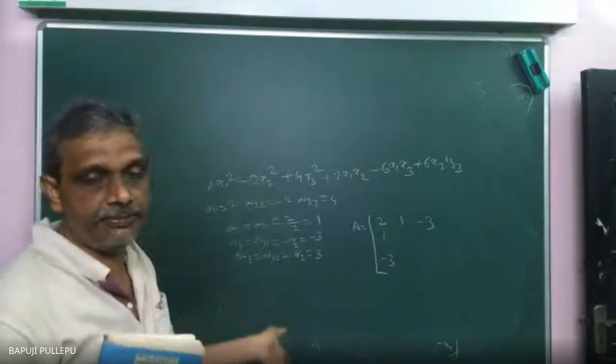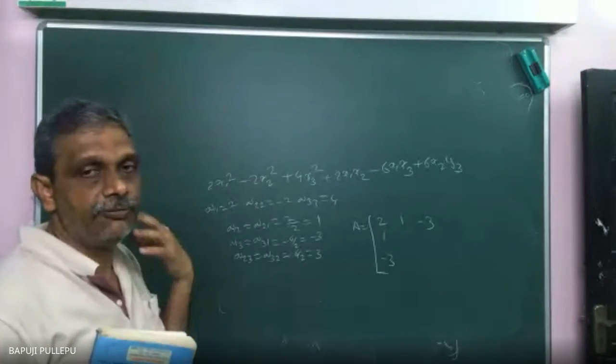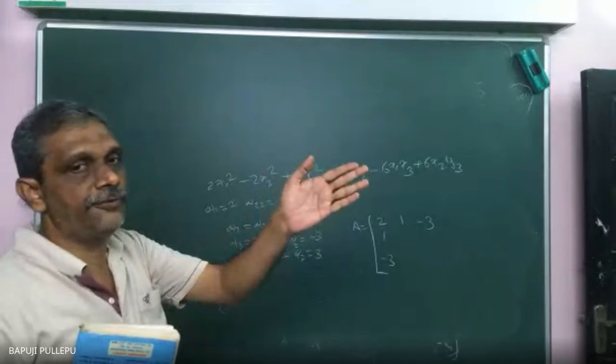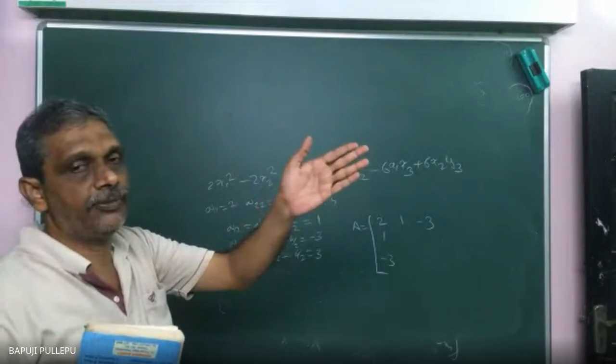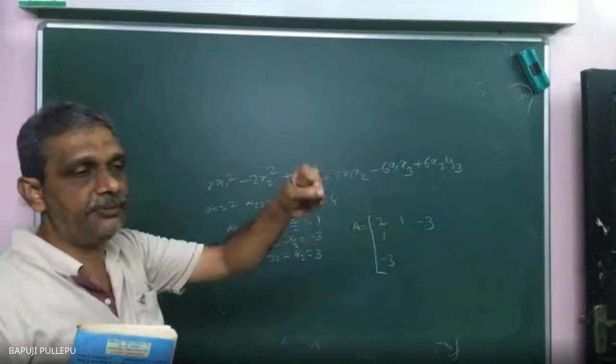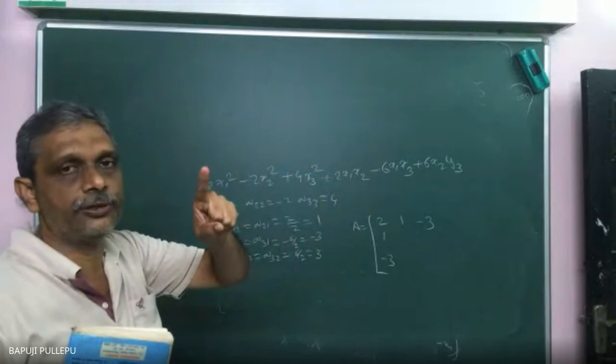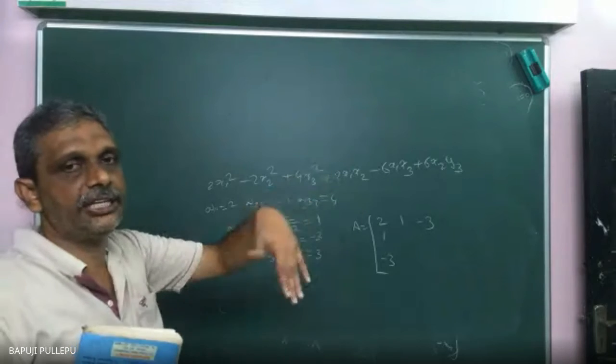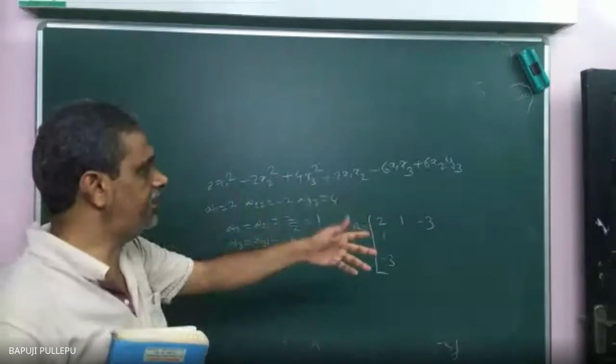99% it should be a symmetric matrix. Otherwise, we make it symmetric. We don't know what the element is. I will give an example. You know, the x1, x2 coefficient may be one value, then the x2, x1 coefficient is another value. If we add both, means what? Only one x1, x2 coefficient you will get. That you can divide by 2. Equally you can do. If it is symmetric, means what? Same element you will get.